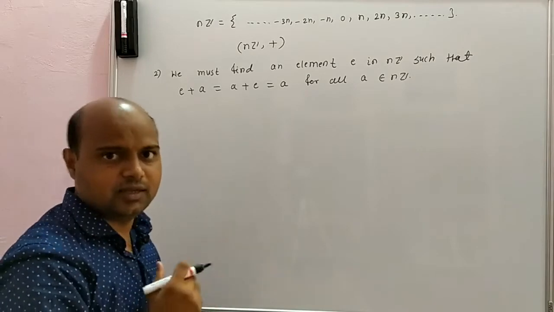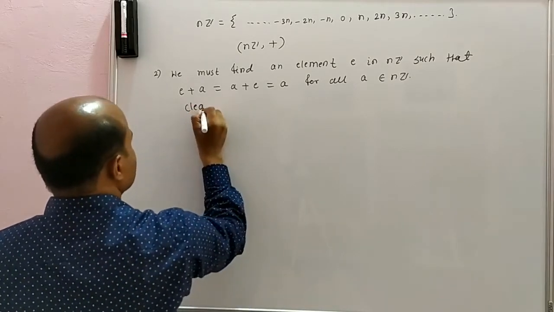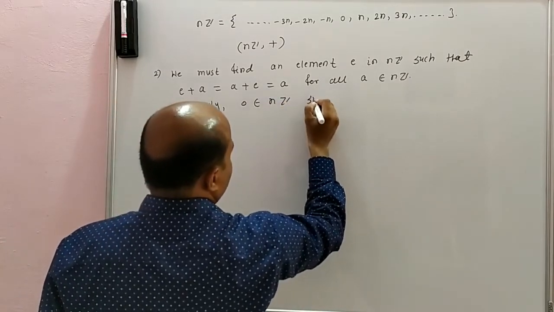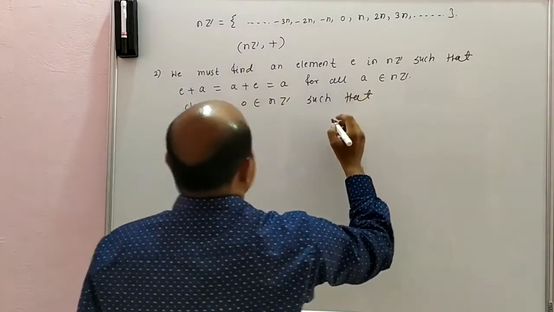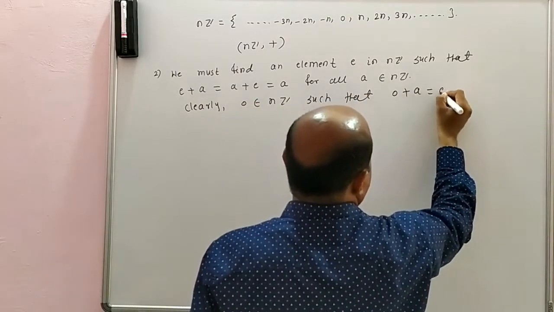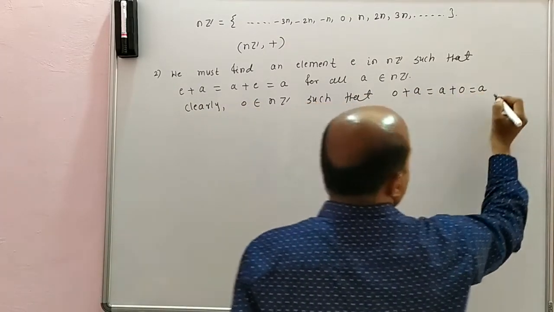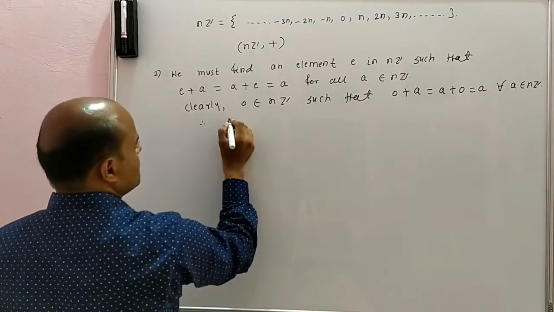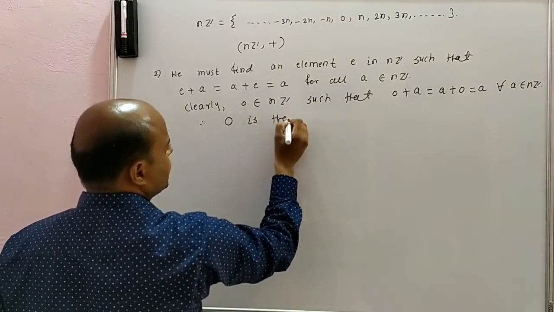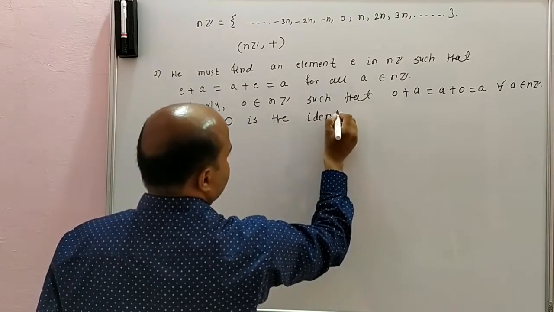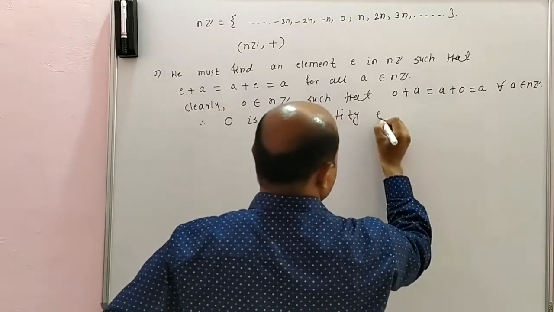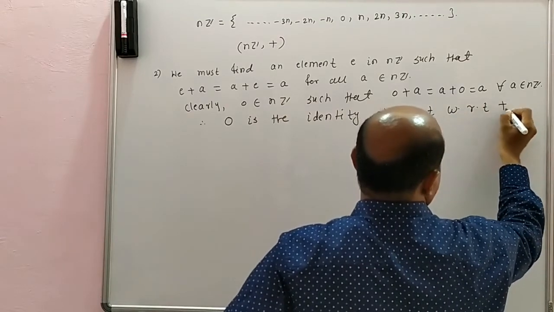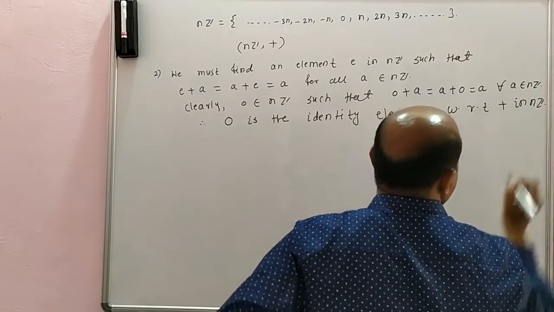Clearly 0 is that element. 0 belongs to nZ such that 0 + a = a + 0 = a for all a belonging to nZ. Therefore 0 is the identity element with respect to addition in nZ.